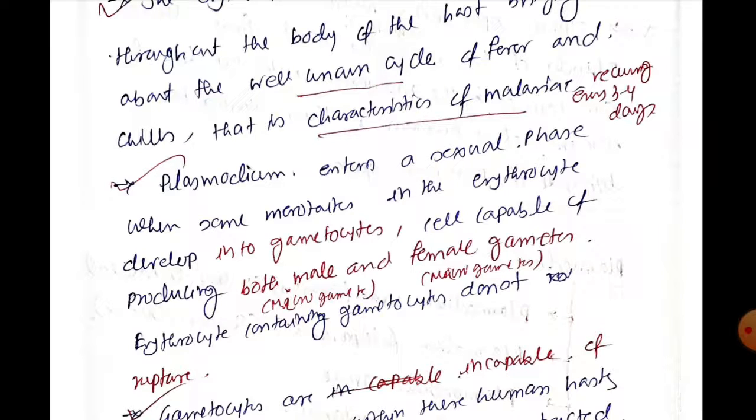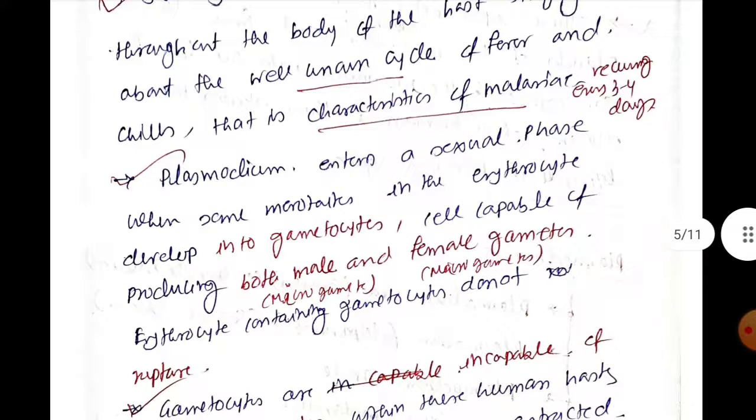Okay, and inside the gut of the mosquito, those gametocytes will convert into male and female gametes. The male gamete will be known as the microgamete, and the female gamete will be known as the macrogamete. Okay, and this male and female gamete will ultimately develop a zygote within the intestinal wall. Okay, and that further differentiates into an oocyst.